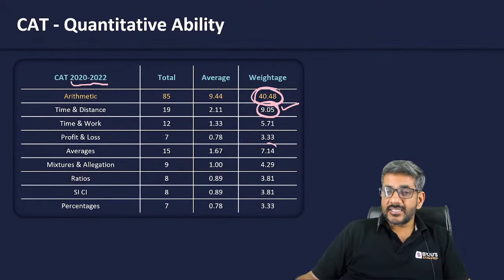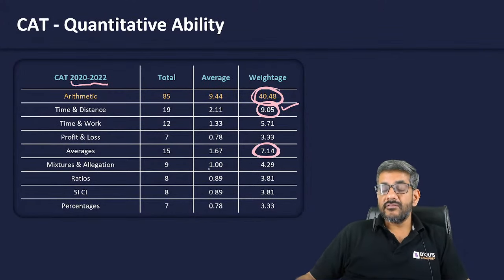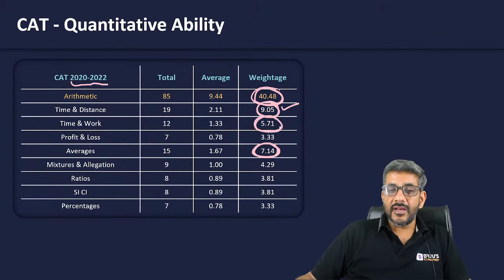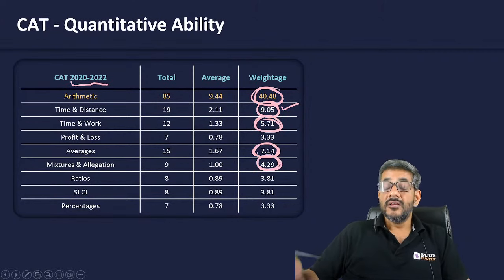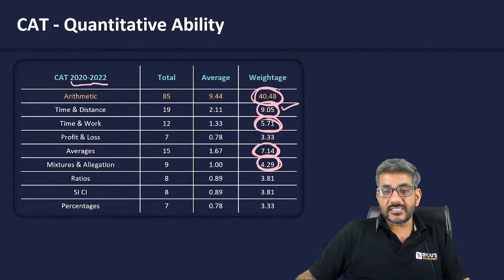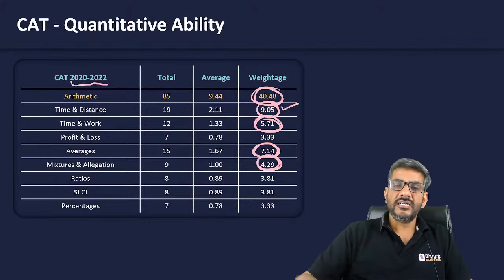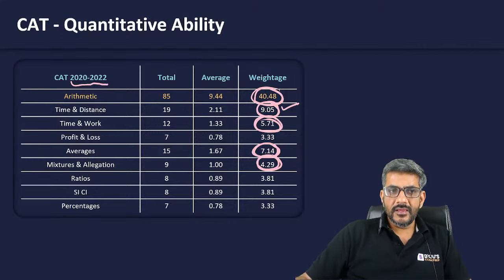The second biggest area in the last 3 years have been averages. 7% of the questions have been from averages. Third biggest area has been time and work, the largest possible area. And then I have mixtures and allegation. Though I would definitely suggest everyone should be doing percentages completely. In case of percentages, you can't leave anything aside.